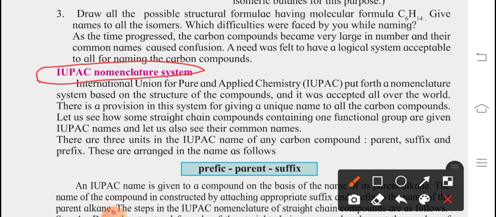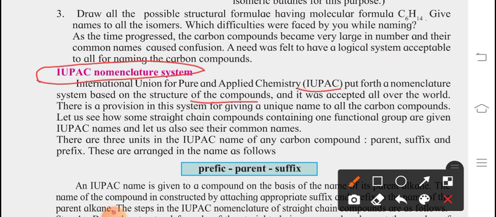IUPAC means International Union for Pure and Applied Chemistry. It put forth a nomenclature system based on the structure of the compounds, and it was accepted all over the world. There is a provision in this system for giving a unique name to all carbon compounds.